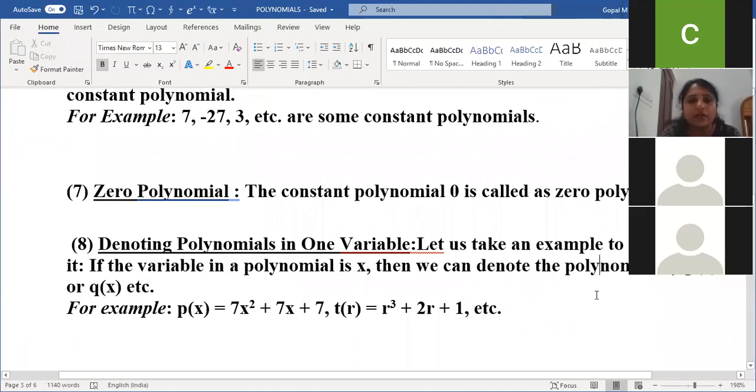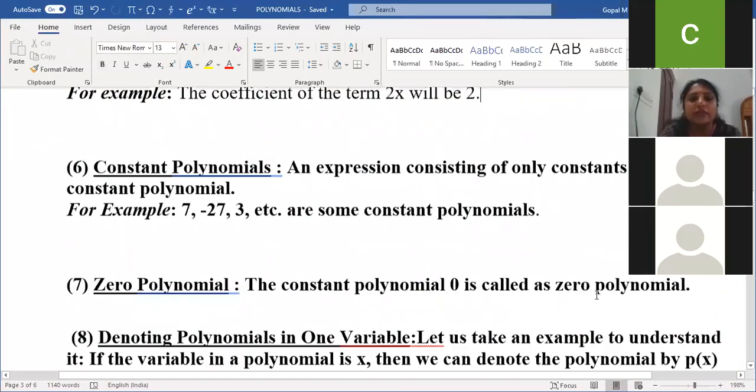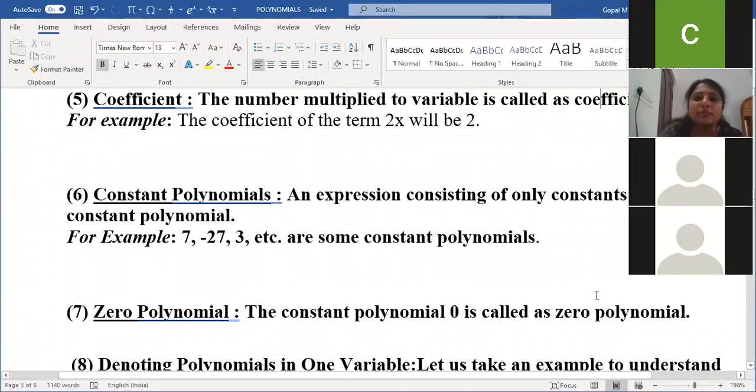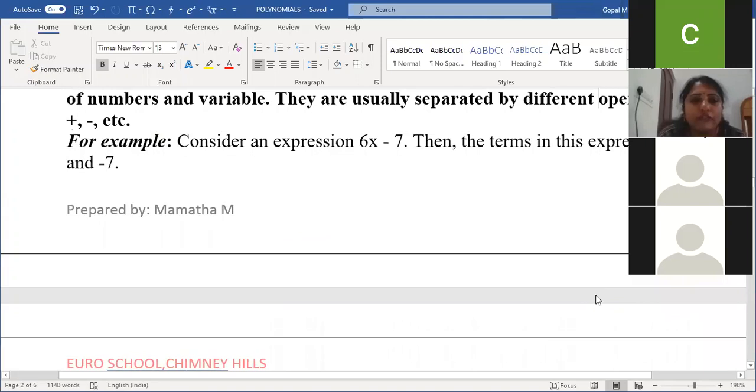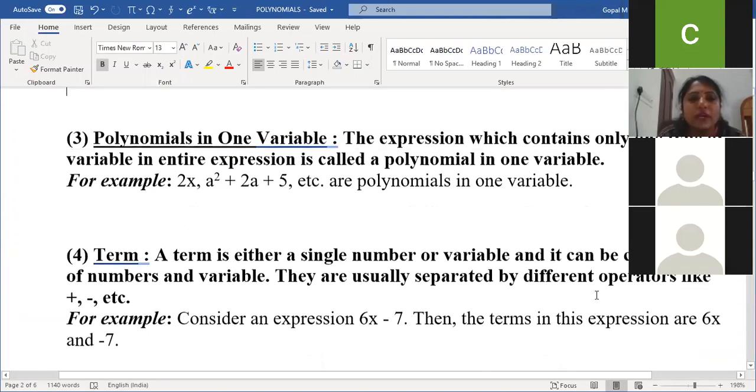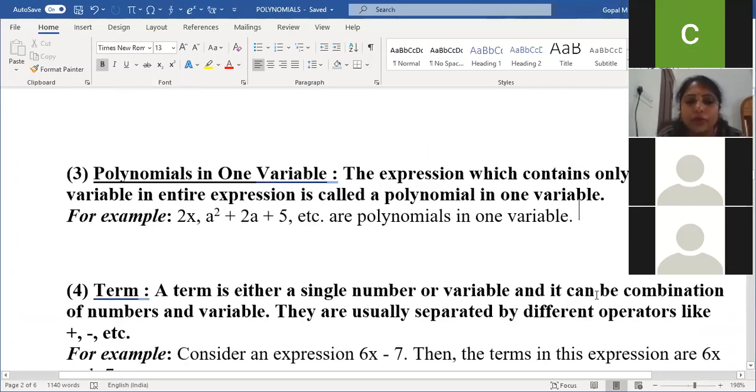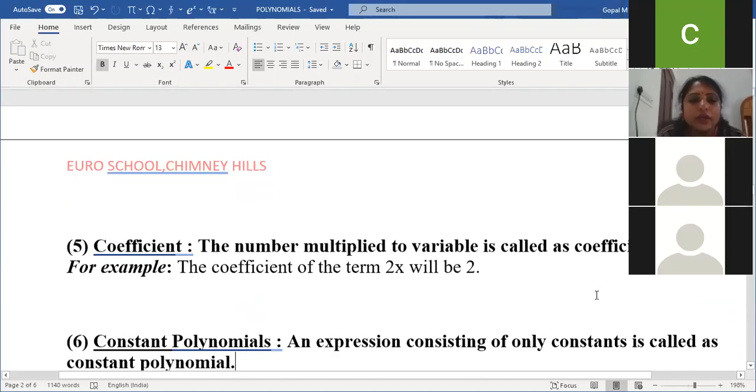Am I clear, children? Does anyone have a doubt about the difference between algebraic expression and polynomial? Any doubt? Now it's clear with the coefficient and terms also. Any doubt in polynomial in one variable? Okay. Shall we move on to the next one?